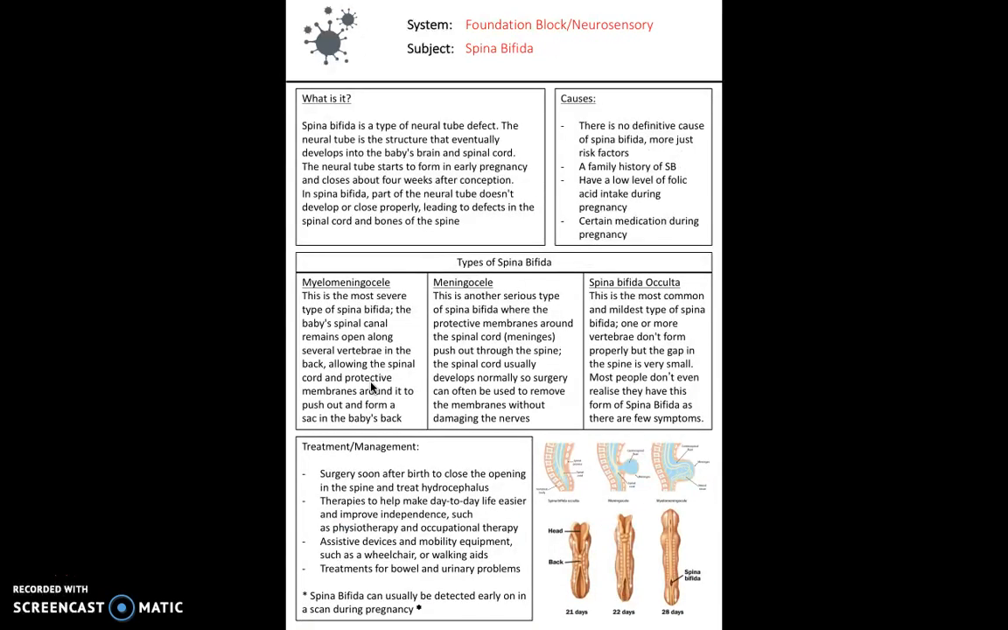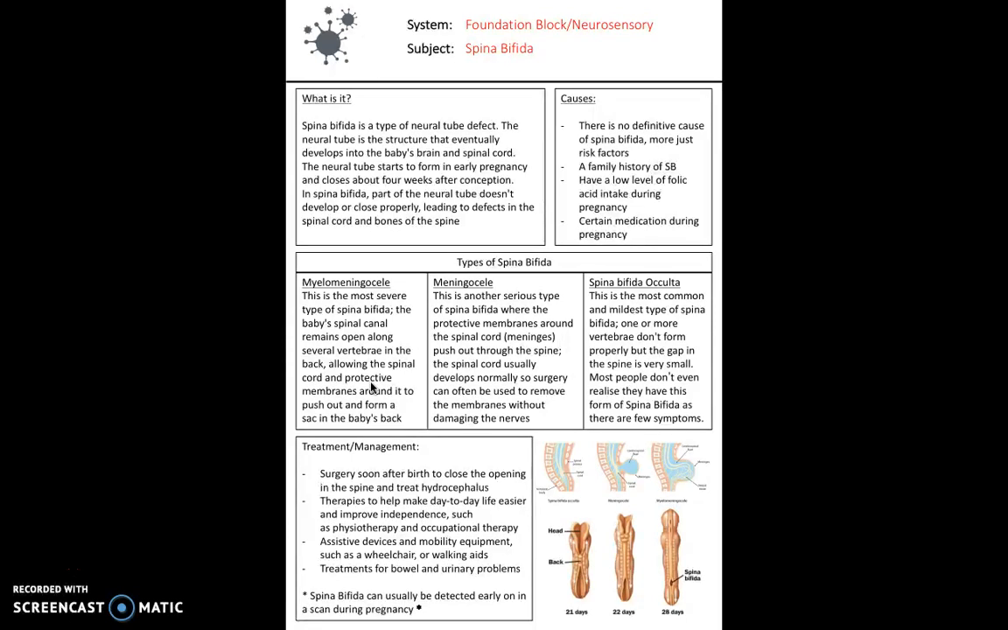Next is Spina Bifida. This one is a little bit of a crossover with neurosensory, which will be covered in later videos. However, Spina Bifida is a defect of the neural tube. The neural tube is really important because it goes on to form our central nervous system. By central nervous system, we mean brain and spinal cord.